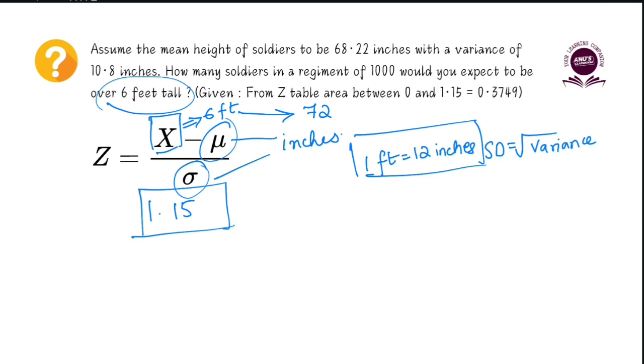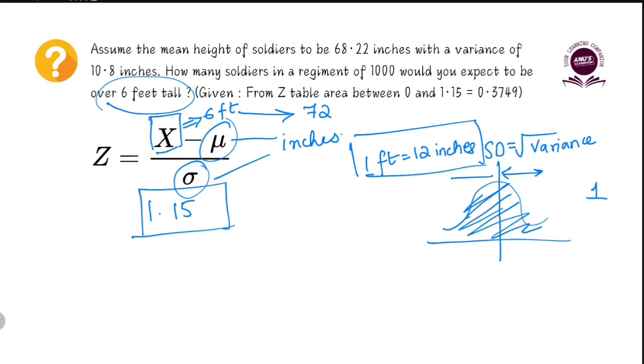Now if we assume a normal distribution, the total area inside this bell curve is assumed to be 1. If you divide it exactly in half, each half of the bell curve has an area of 0.5. So between 0 and plus infinity it is 0.5, and between 0 and minus infinity also you have an area of 0.5.